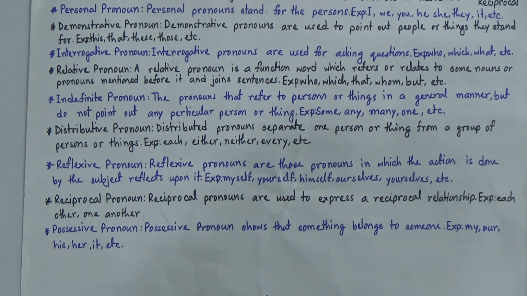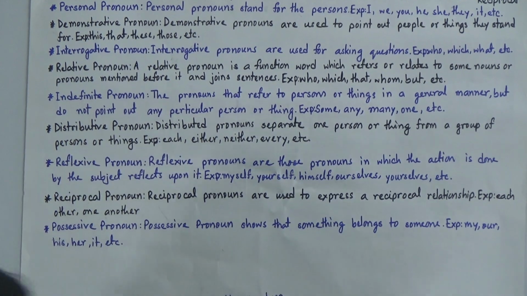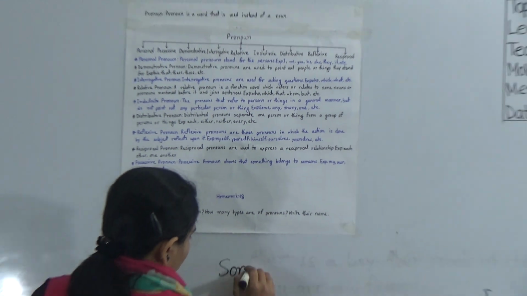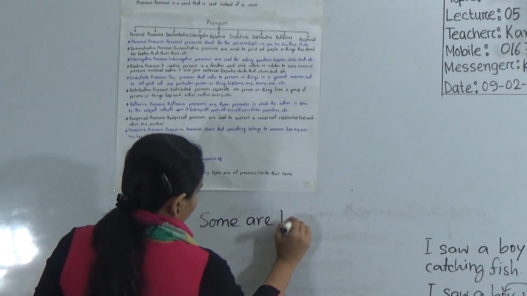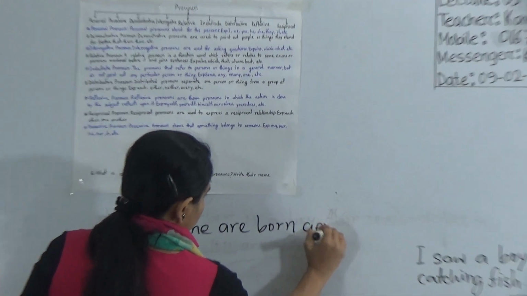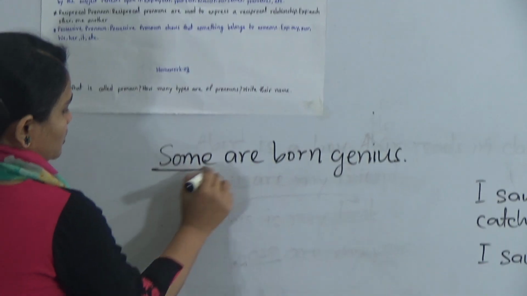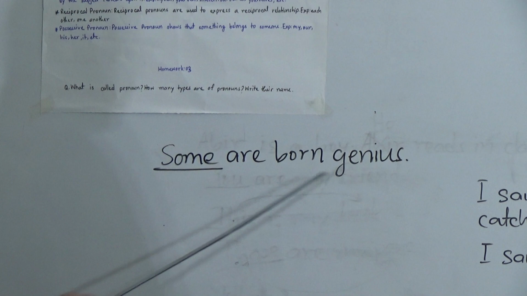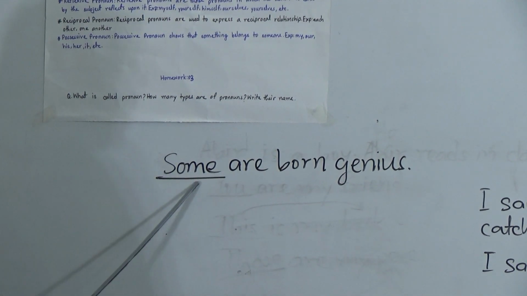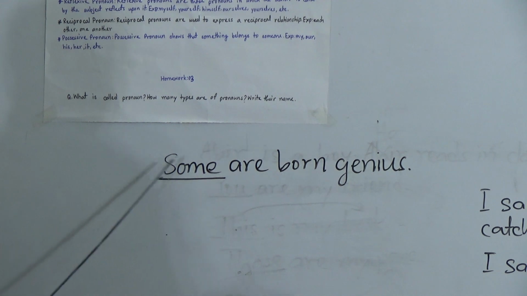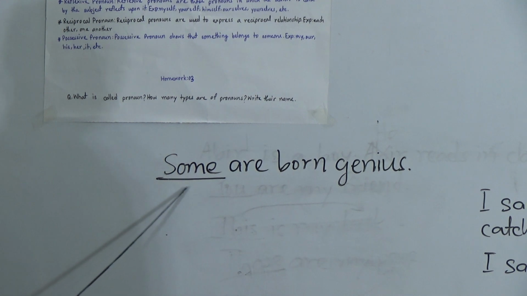Okay, now look at this example. Some are born genius. Look at the word some. Some are born genius. But who are those? Some. We didn't point out or mention the name here. So we use the word some in a general manner.